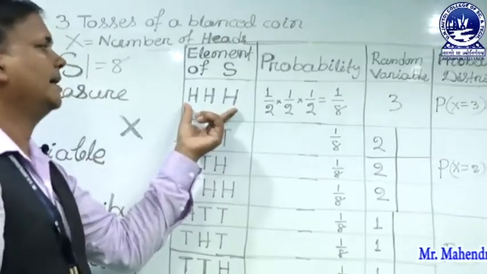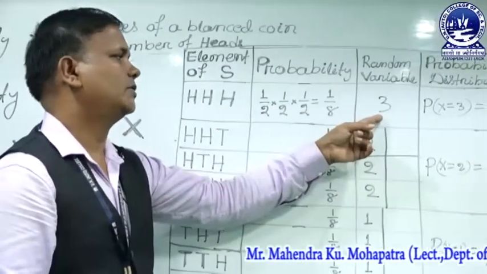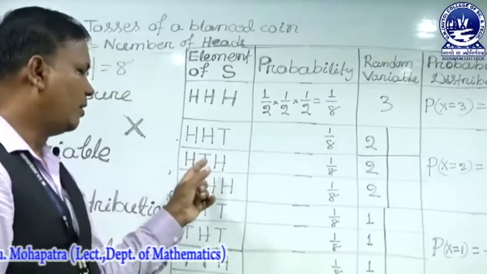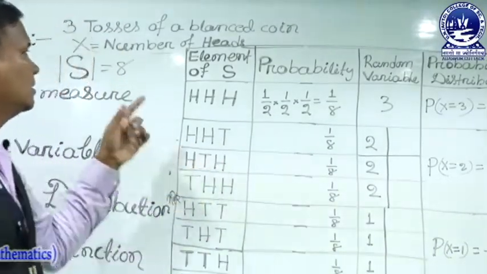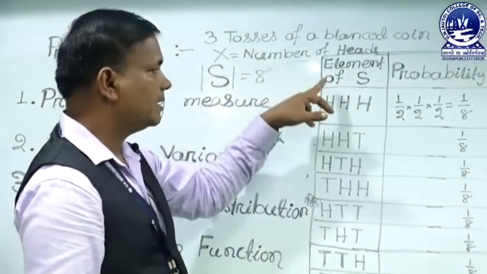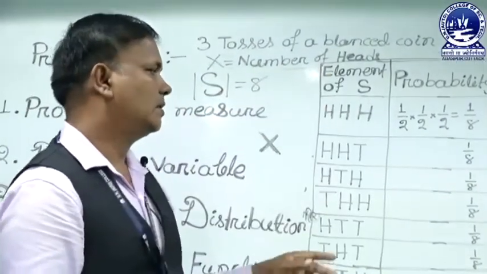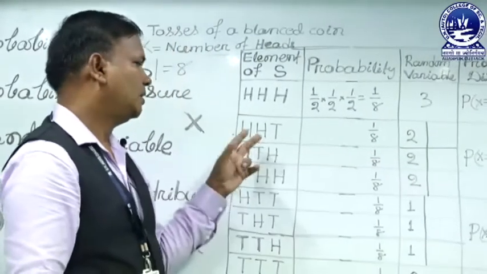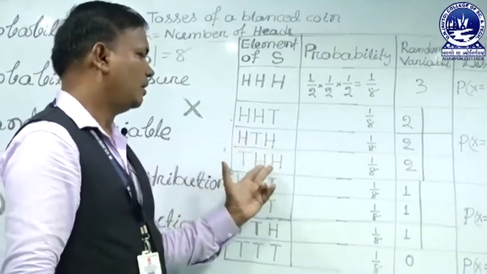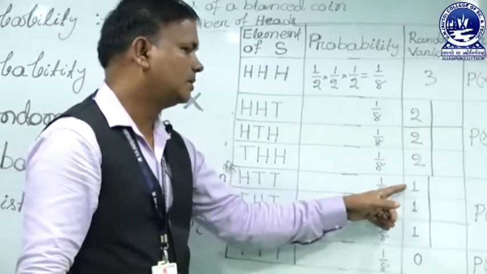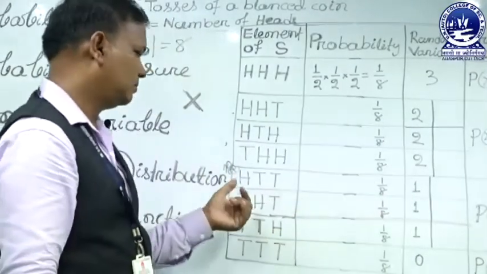Here there are 3 heads, so the value is 3. Here there are 2 heads, so it is 2. Here 1 is a tail and 2 are heads. The random variable is the number of heads in the sample space. So it is 2, and this occurs 3 times: here it is 2, another is 2, and the last one is also 2. And 3 times the number of heads is 1.